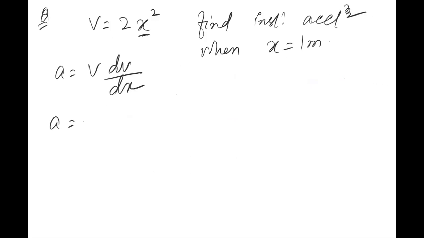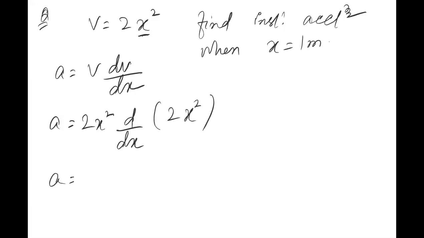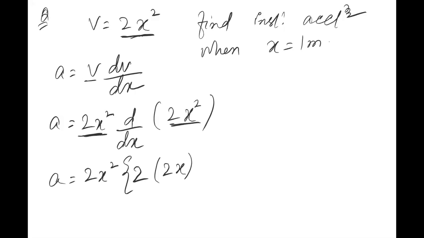V will be written as equal to 2x square. This is d by dx. Again differentiation of 2x squared. देखो ये v की वैल्यू 2x स्क्वायर थी ना, तो वही पुट किया है मैंने. Is it clear? So this 2x square will be as it is. यहाँ पर differentiation करो तो 2 will be as it is. Differentiation of x square will become 2x. Is it understood or not? Please respond.